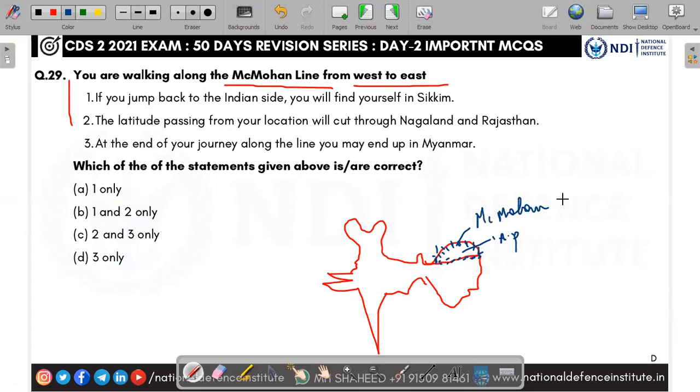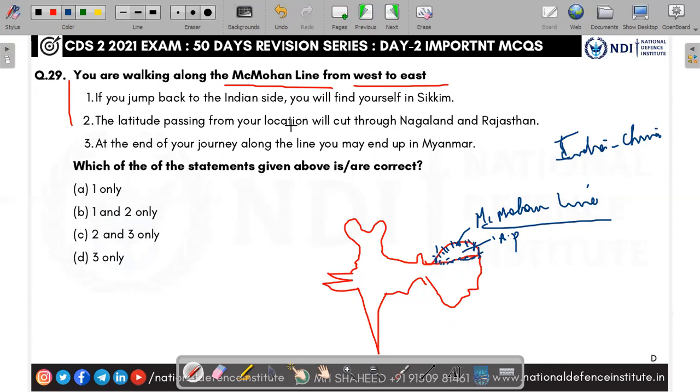This line is in fact disputed between India and China. That is why China claims a lot of this area. If you go and see the map of China, Arunachal Pradesh comes under China, but officially it is under India. India and China both claim this region. According to the McMahon line, the area under this region comes under India. So this line is called the McMahon line.